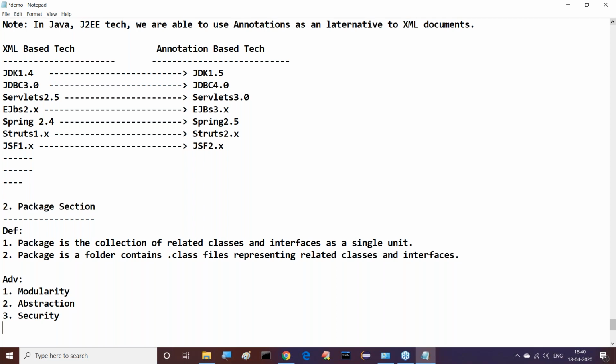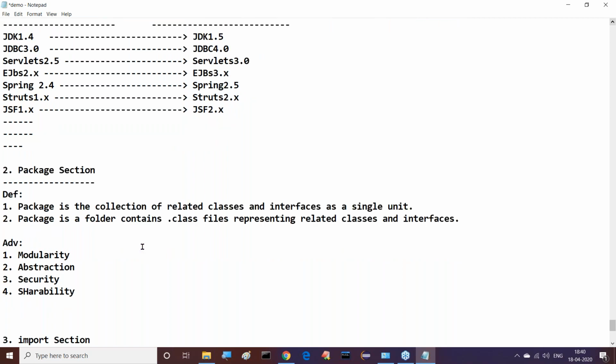security. If we declare classes and interfaces in a particular folder, then automatically security is coming, because that folder is providing security for its internal details. That's the security we are able to get. After security, the next one is shareability. One time if we declare a package, at the same time we can reuse that same package by a number of modules. The same package can be used by a number of applications at a time. A single copy can be shared to multiple applications. So here we are able to get shareability.